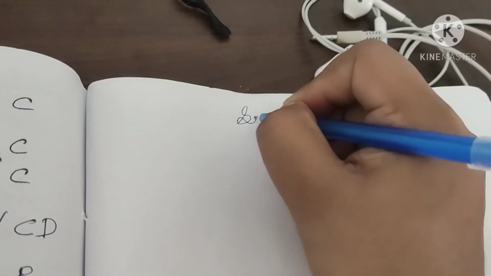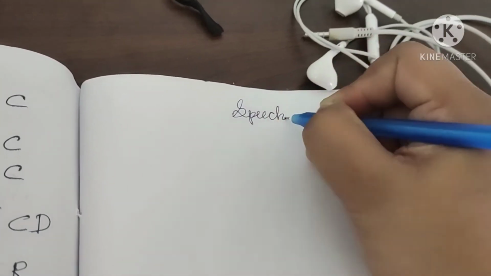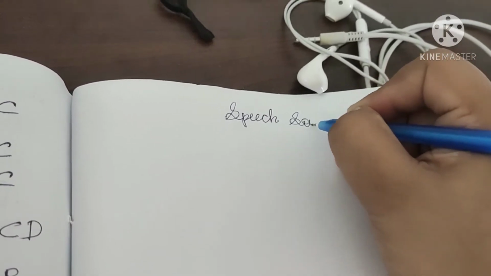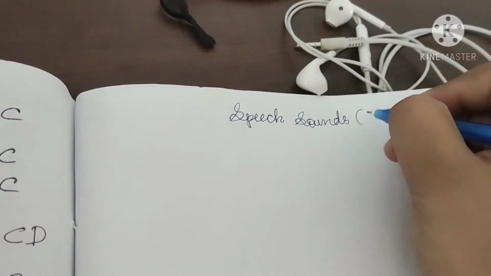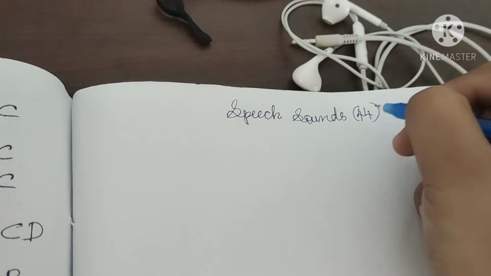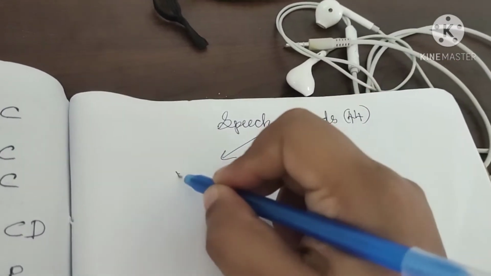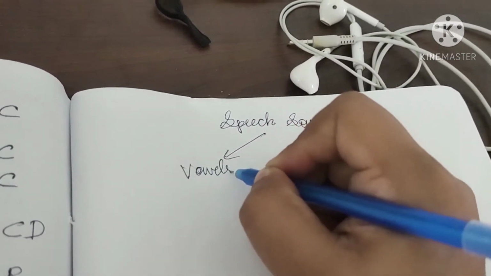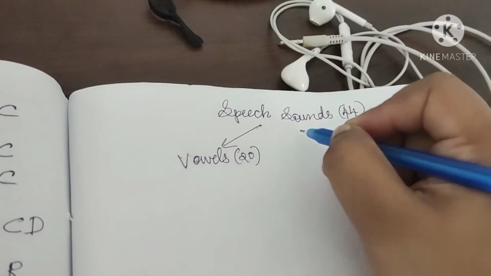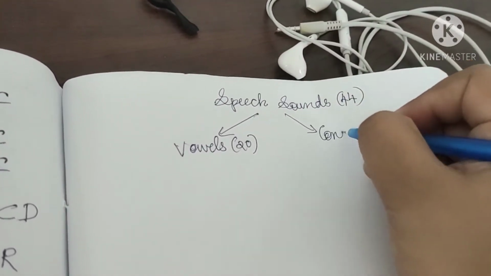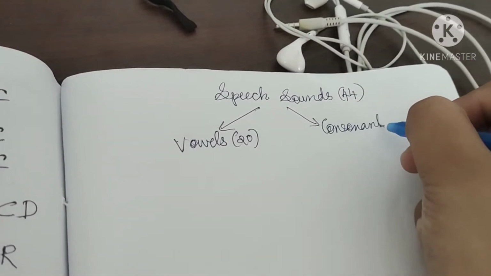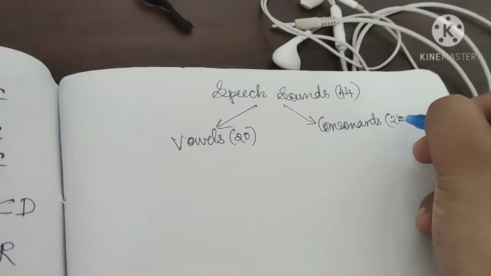As I have told you, there are 44 speech sounds, of which 20 are vowels and 24 are consonants.